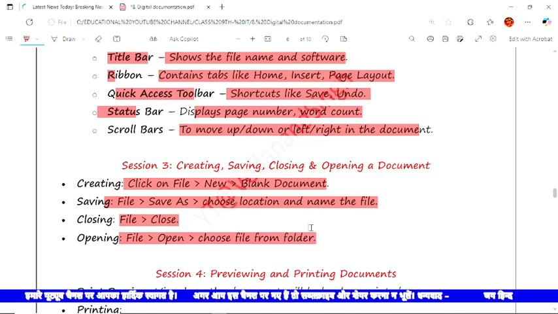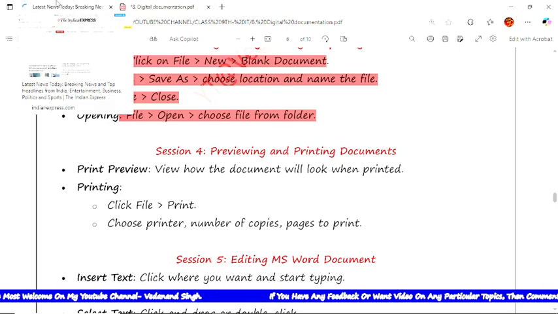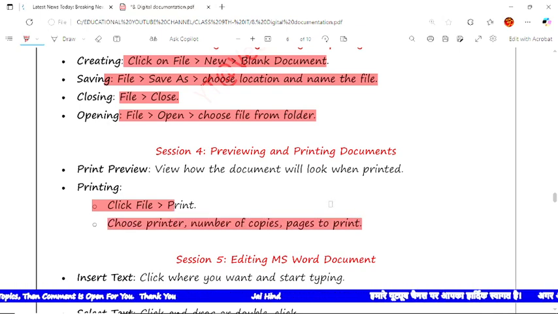The next is session 4, the print preview. Whenever we prepare a document and complete it, if we want to take a print, then before printing we want to preview how the data would look after printing. So here we use the print preview option. To check it, click on file, print, and choose the printer and the number of copies. Generally it is used for copying.